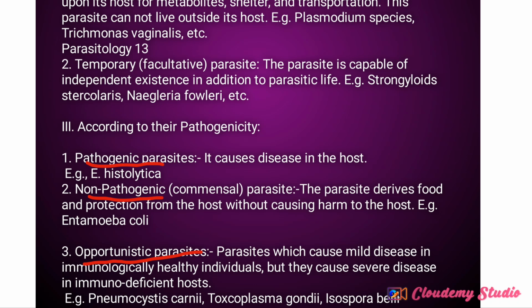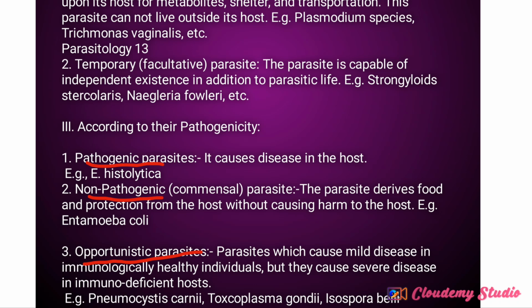Now, the third one is opportunistic parasites. They cause mild disease in immunologically healthy hosts. If someone is healthy, they only cause small disease.